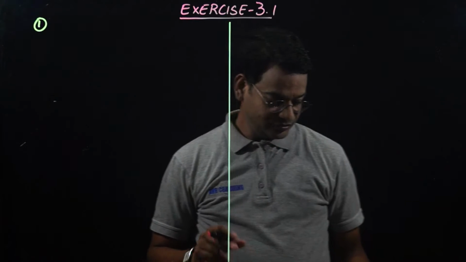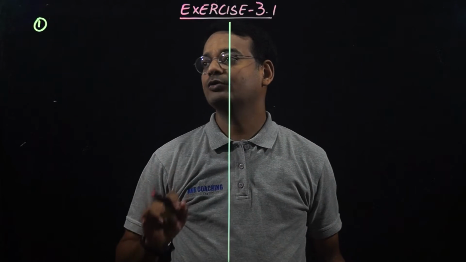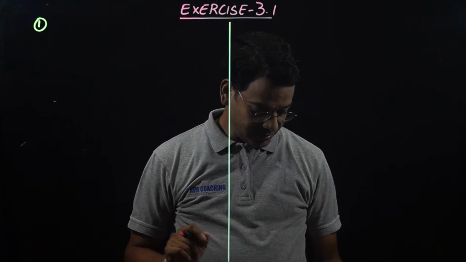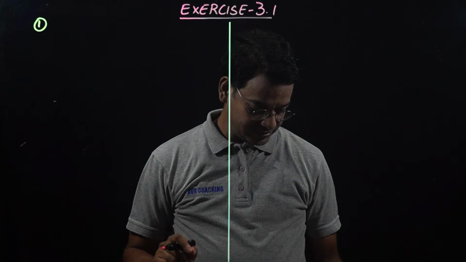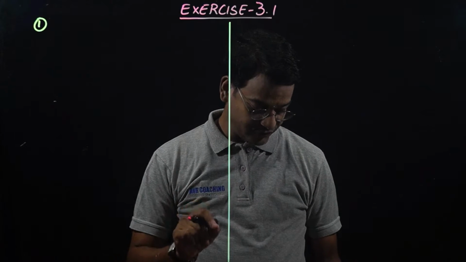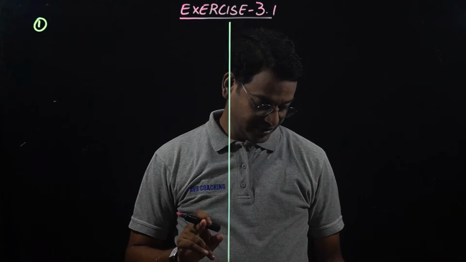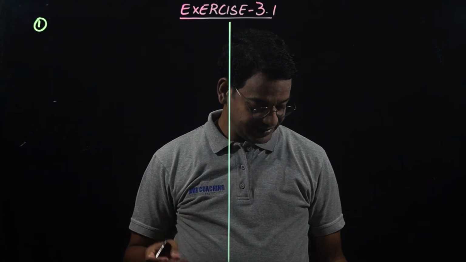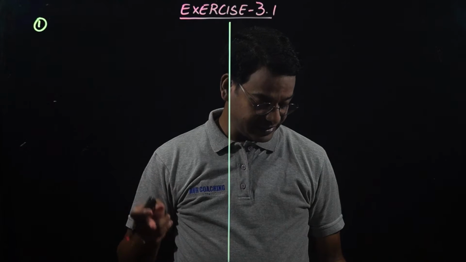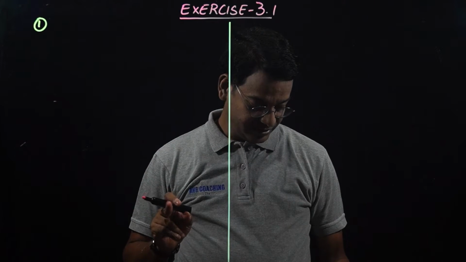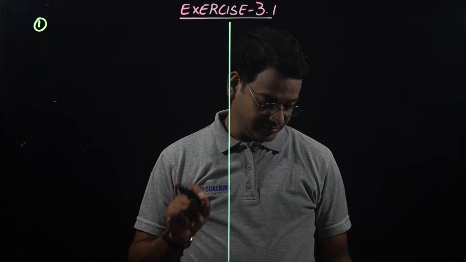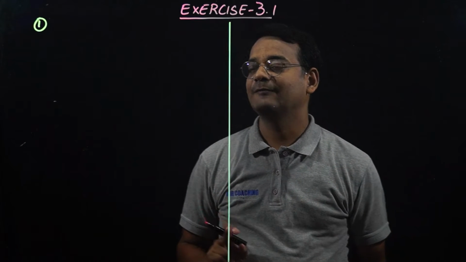Hi students, so we are doing exercise 3.1 first problem. Aftab tells his daughter, 7 years ago I was 7 times as old as you were then. Also, 3 years from now I shall be 3 times as old as you. Represent this situation algebraically and graphically.